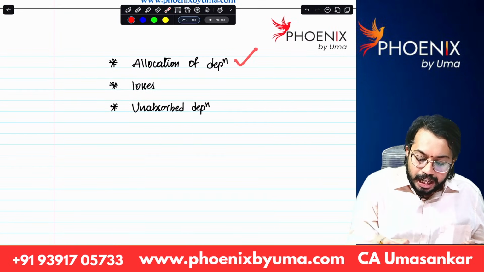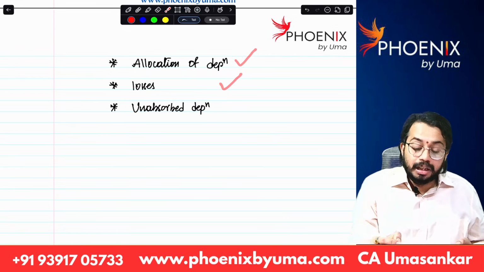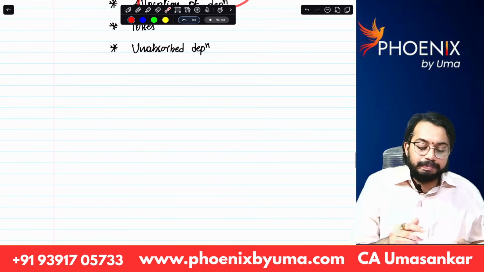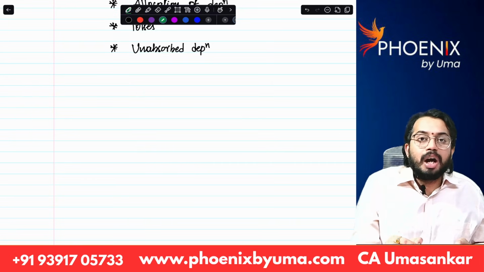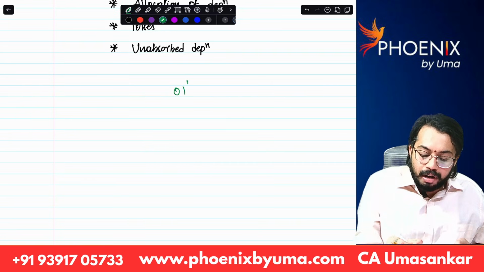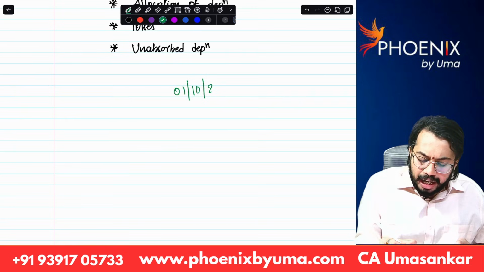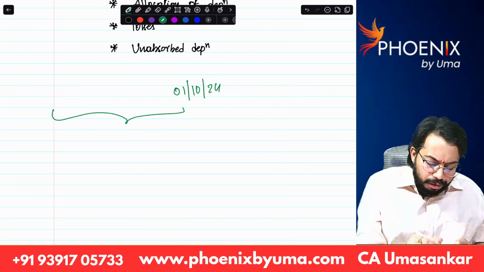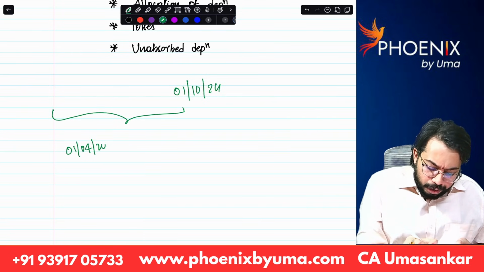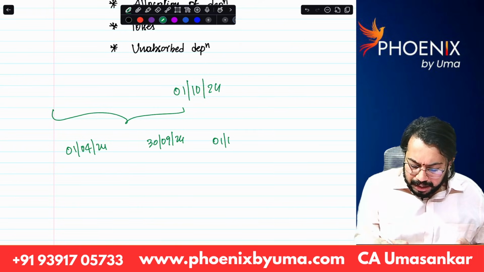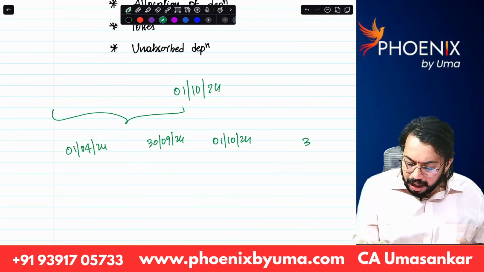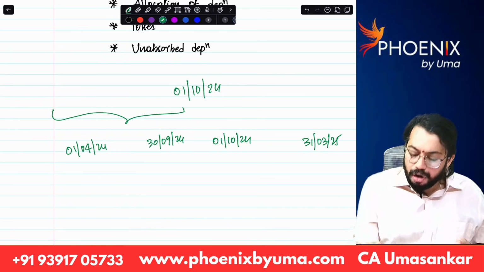Allocation of depreciation. Let's say the company got converted into LLP on 1st October 24. Now 1st April 24 to 30 September 24, and 1st October 24 to 31st March 25. What we will do?